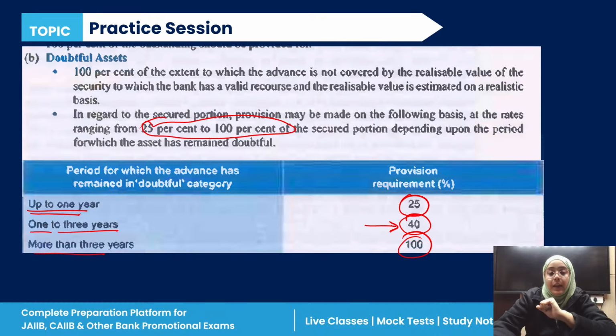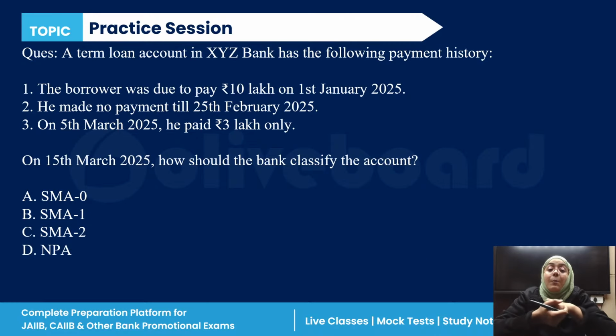Okay, next. There is a term loan account in the XYZ bank with the following payment history. The borrower was due to pay 10 lakh rupees on 1st January 2025. He made no payment till 25th February 2025, and on 5th March 2025 he paid 3 lakh only.